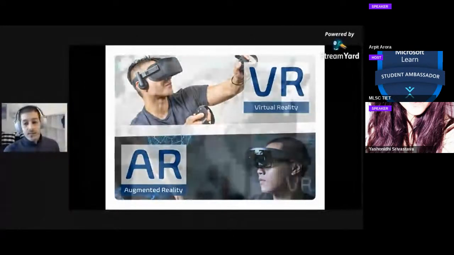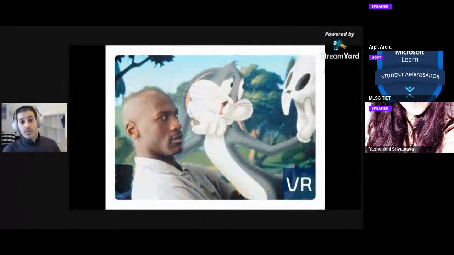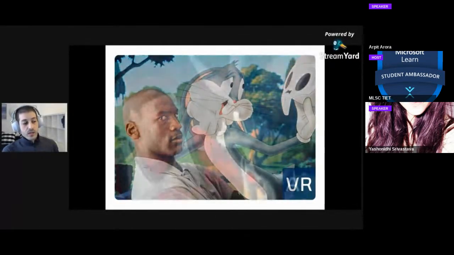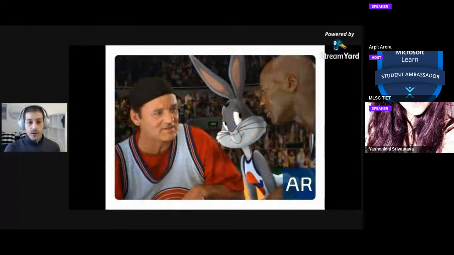A really good way to understand this is the amazing movie Space Jam, in which we have Michael Jordan being teleported into Looney Town. Everything around him is a cartoon. Everything around him is this CGI image that is interacting with Bugs and all the other Looney Tunes in their own environment, as opposed to the last part of the movie, in which you have the Looney Tunes coming to us, interacting with Jordan and Bill Murray in a real world court, playing in the real world. And that's the biggest differentiation. It's either us teleporting ourselves into Looney Town, or Looney Town is coming to us. Again, the comical understanding of AR and VR.